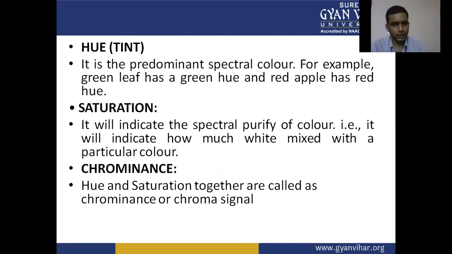Hue. It is the predominant spectral color. For example, a green leaf has a green hue and a red apple has a red hue. So you are able to understand that the tint or hue is the natural color or predominant spectral color in our natural things. For example, green leaves have a green hue, and a red apple has a red hue.